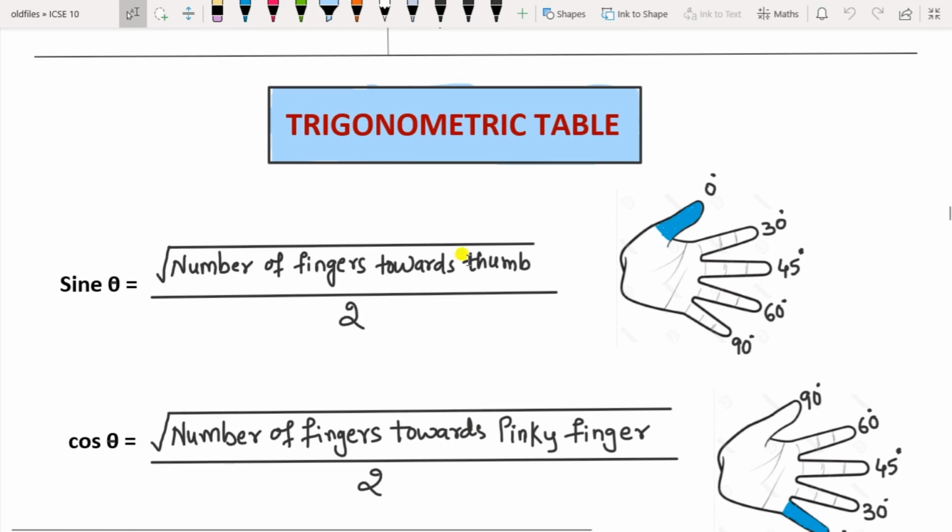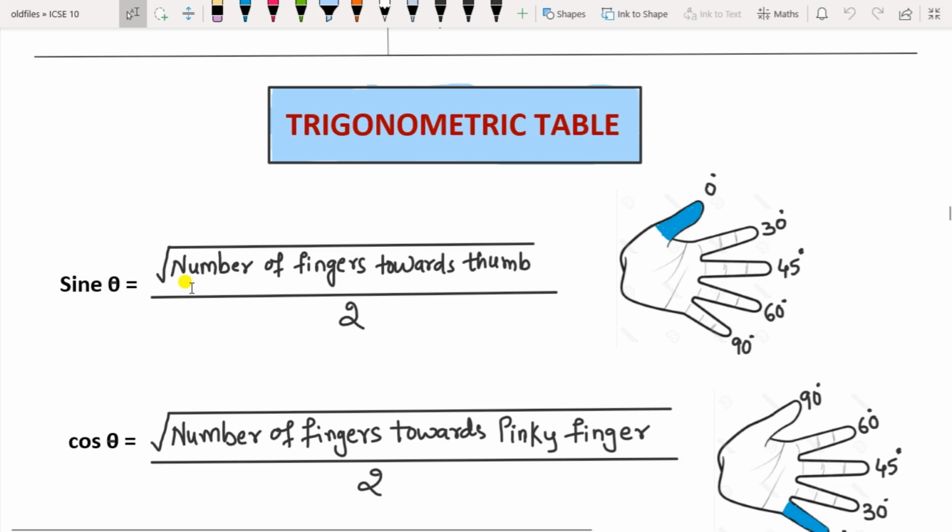Now here comes the most important part of the lesson, that is the trigonometric table, which students find very difficult to remember. So no need to just mug up the table. You can easily find the values of sin theta. Theta we are considering here from 0 to 90, as in your syllabus. So theta means 0 degree, 30 degree, 45 degree, 60 degree, 90 degree. So all these values we have to find for sin theta.